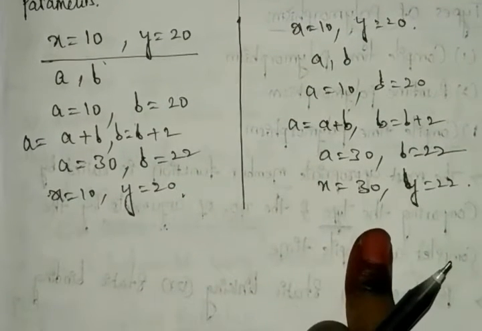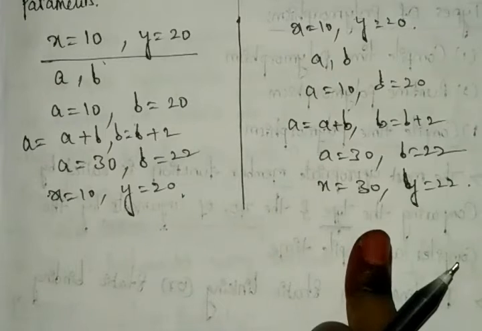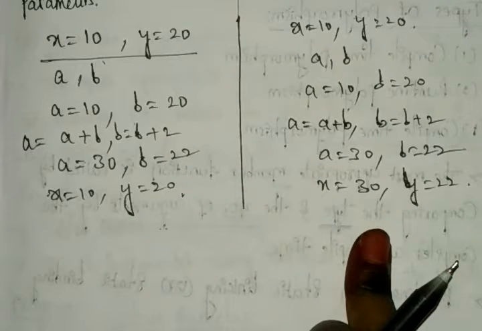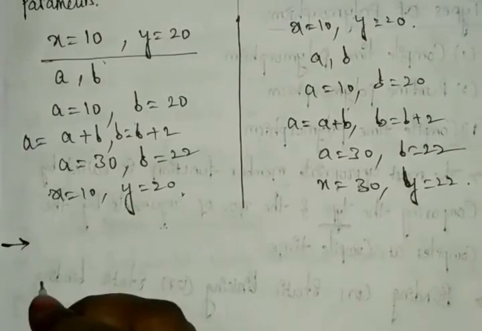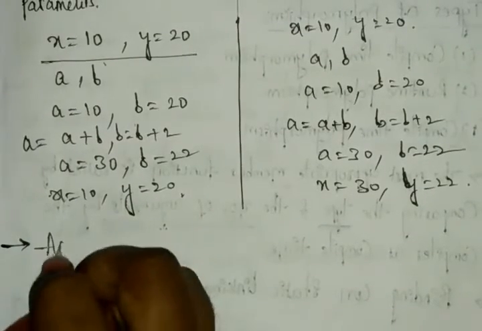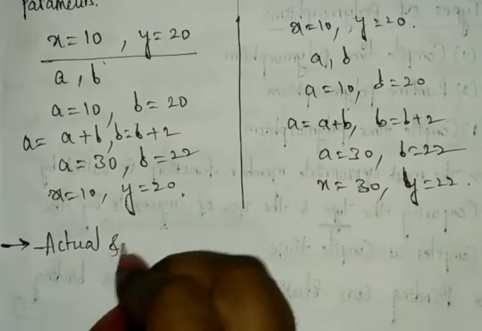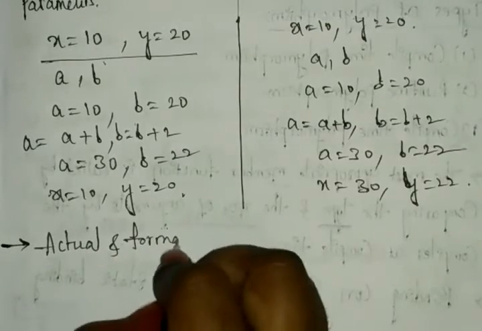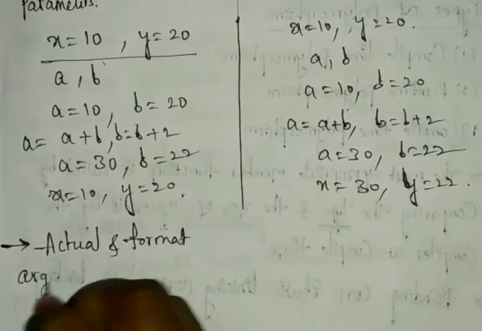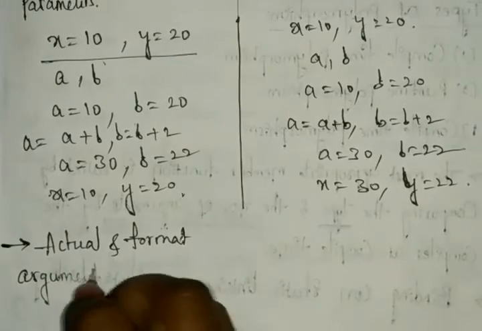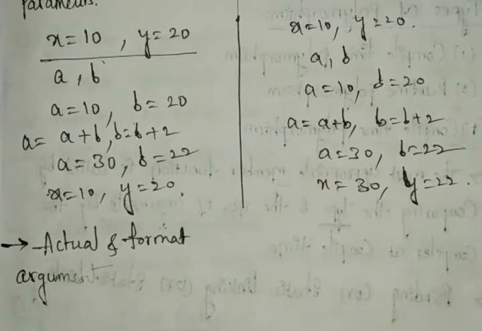That's enough. And next, whatever actual and formal arguments you have, those are created at different memory locations in call by value. We have the actual and the formal parameters, or else you can say those are the arguments also.